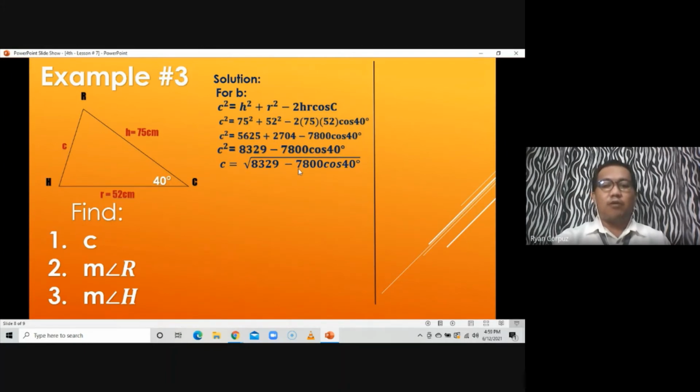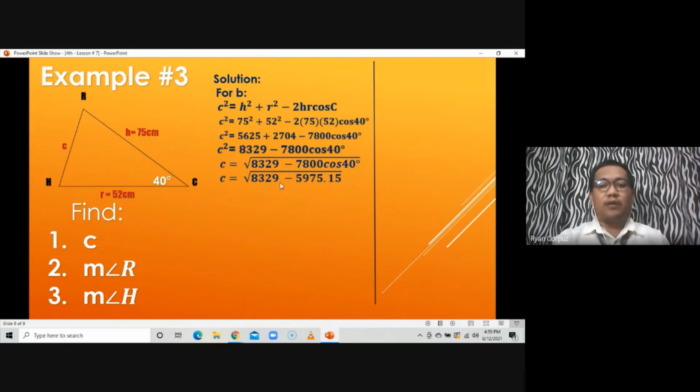On your scientific calculator, simplify first this. So, just press 7,800, press times, press cosine, press 40, then press DMS, then last press equals. So, mga makabagong calculator, pwede nang diretso kahit wala na yung times. So, press 7,800, cosine 40, DMS, then equals. You'll come up with the value of it as 5,975.15. Itong value na to, ito yung lalabas kapag kinuha mo to sa scientific calculator.